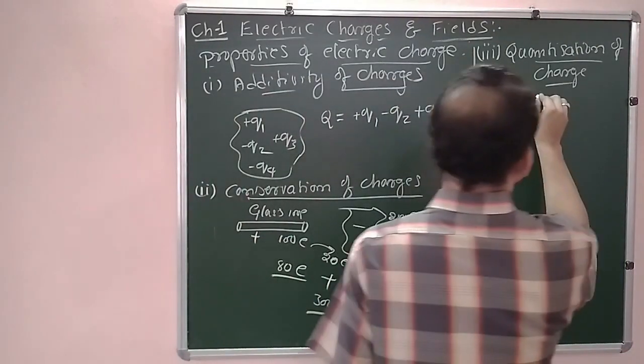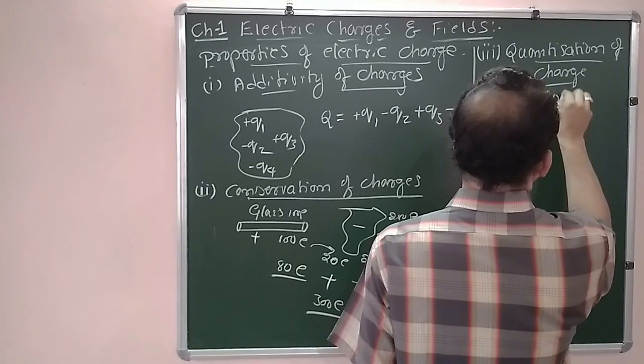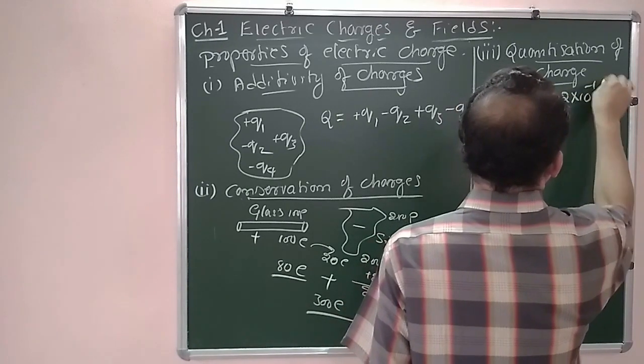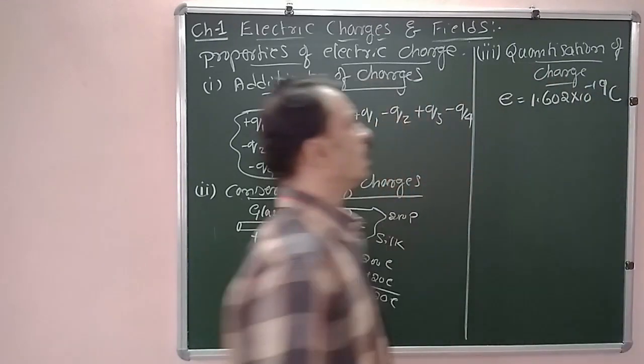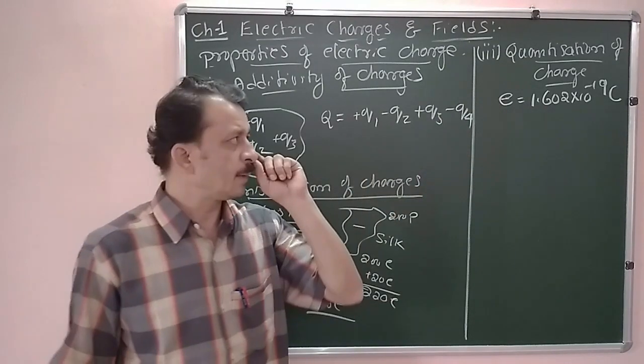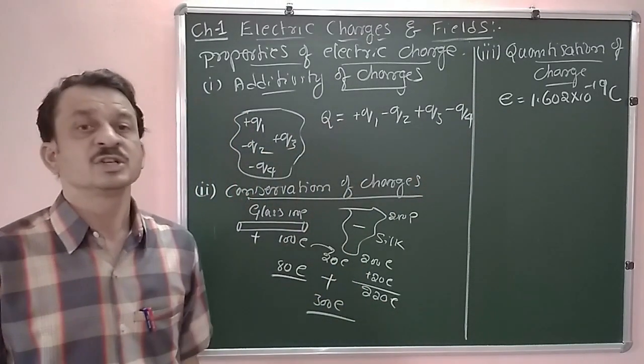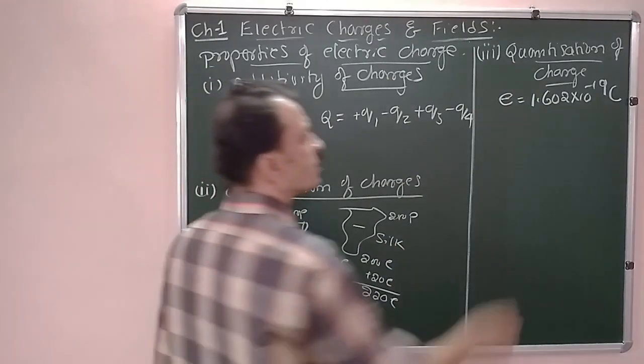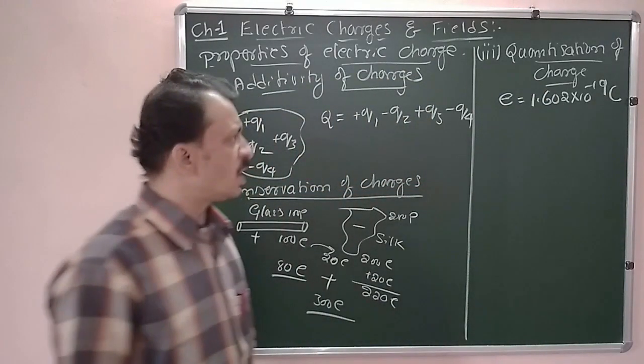The magnitude of e is 1.602 into 10 to the power of minus 19 coulombs, where C stands for coulomb. It is the SI unit of charge that we will study later onwards. Now this is the basic unit of charge.